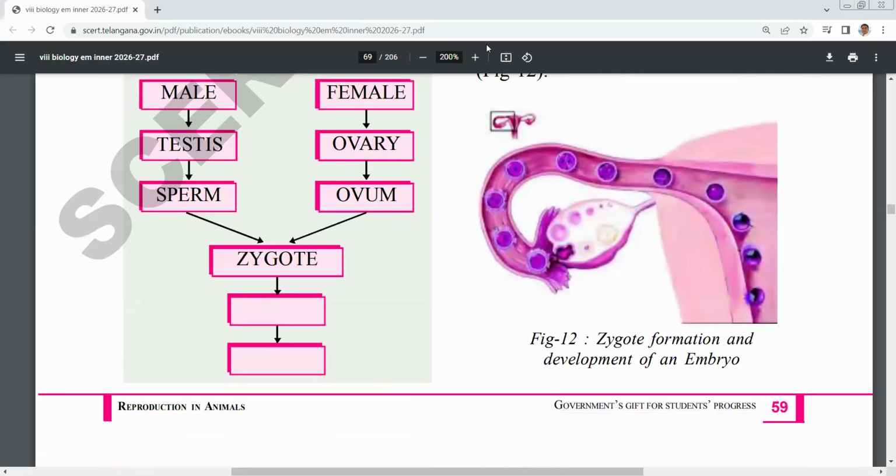The male organism has testes, which produce sperms, the male gametes. The female has ovary, and the ovary has ovum, the female gamete.